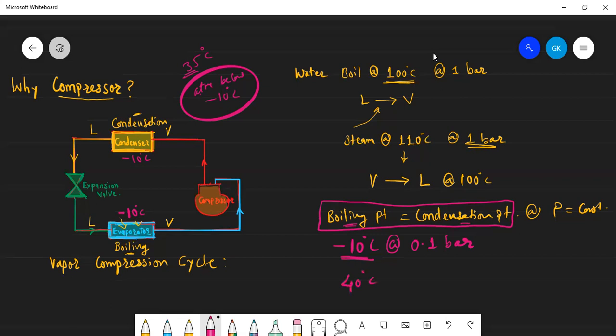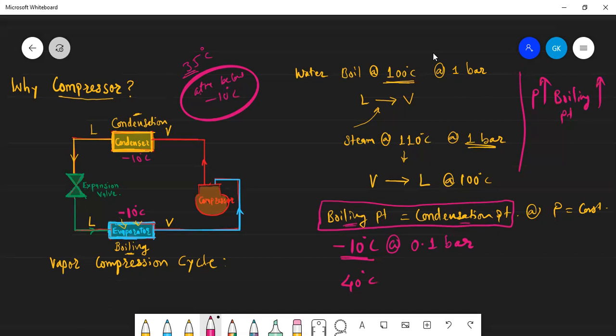So how do we get this? Increase the pressure. What is the relation between boiling point and pressure? If pressure increases, boiling point increases. If pressure decreases, boiling point decreases. We must have learned this in school also. When we go to the Himalayas, why doesn't water boil at 100 degrees centigrade?